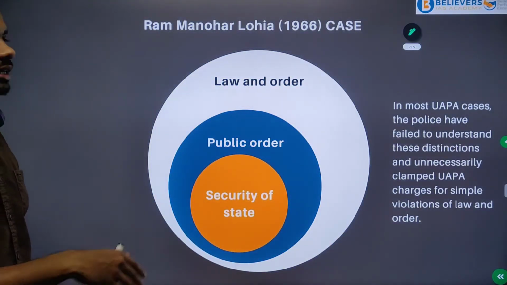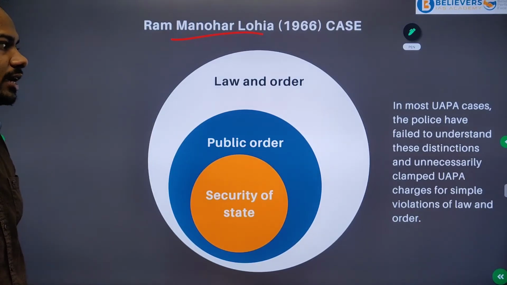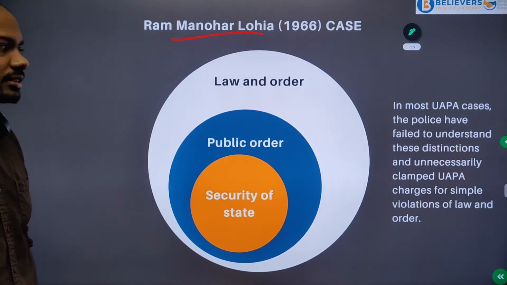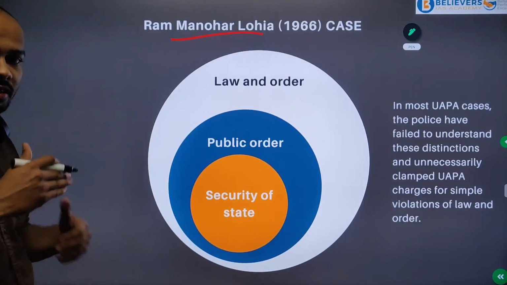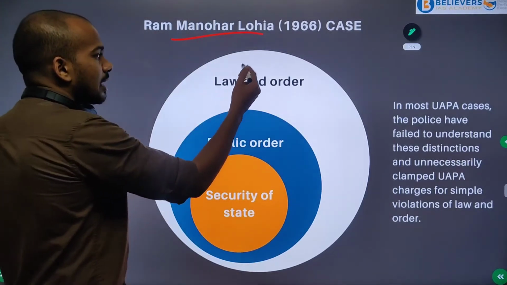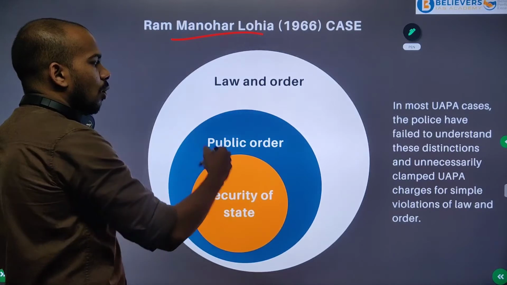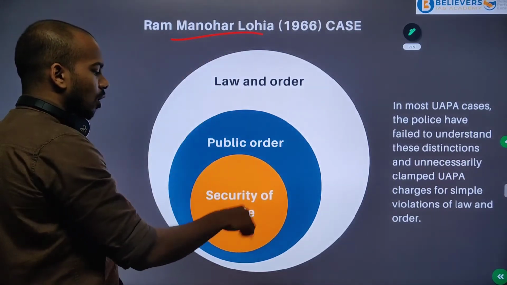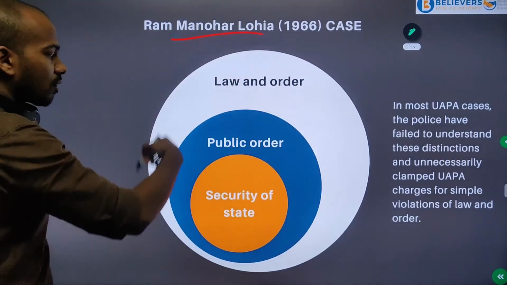And another case is the Ram Manohar Lohia case. Here the Supreme Court has actually set a definition. They have differentiated between multiple definitions. For example, the Supreme Court said that law and order, public order and security of the state are different.